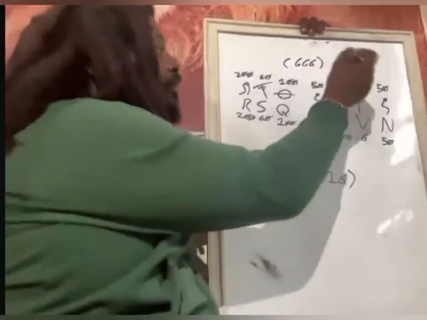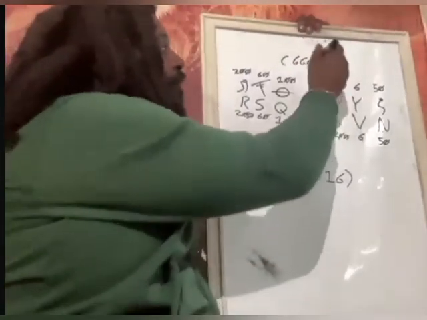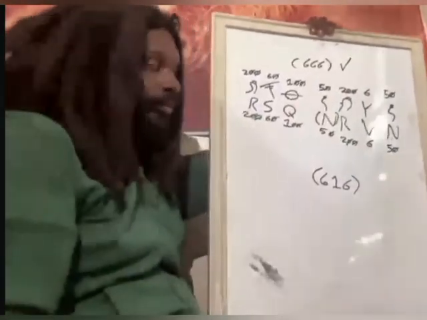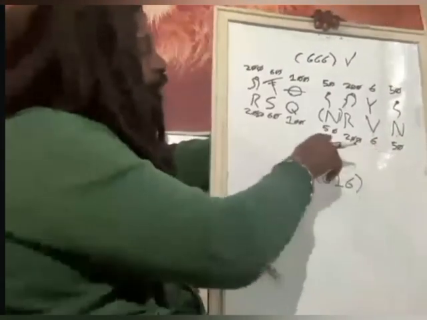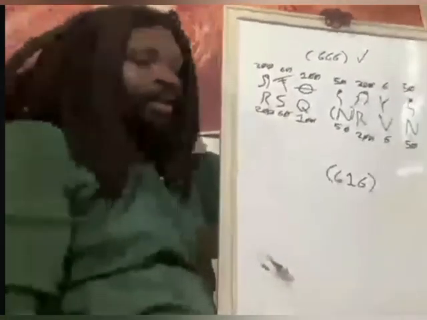So up top, check. But wait a minute, on the bottom, if all the numbers are the same, I should have got the same thing.